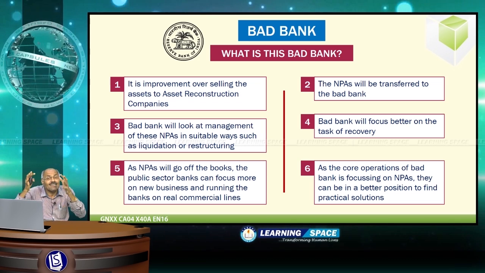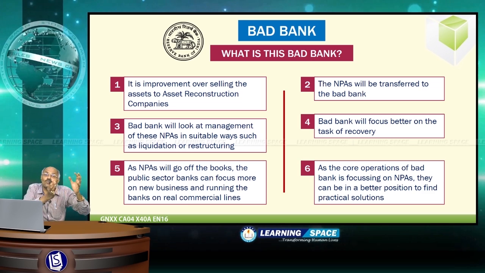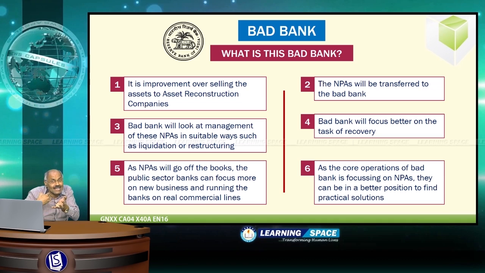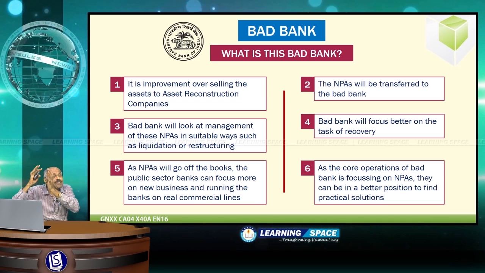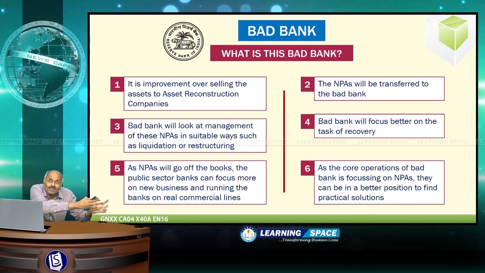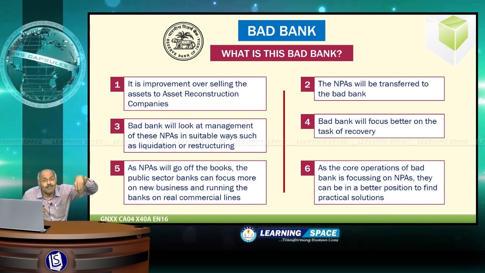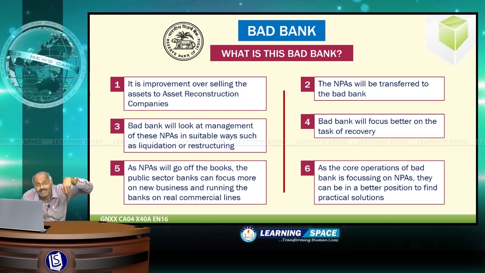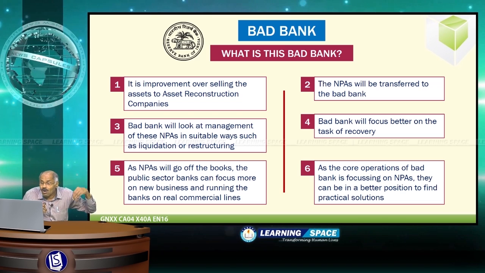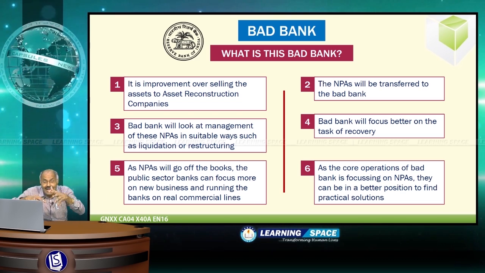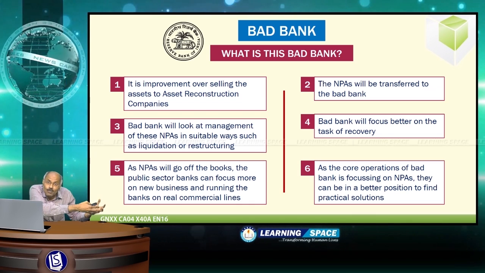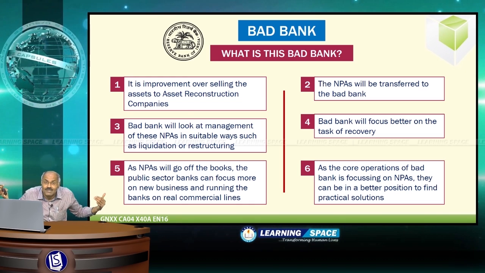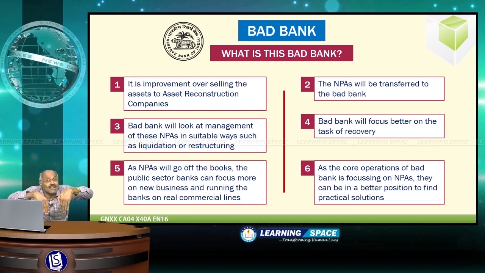And basically, banks will straight away transfer this to bad bank. If some borrower has failed to pay back, then that non-performing asset will be straight away transferred to bad bank. And bad bank will look at the management of these NPAs in all possible ways such as liquidation or restructuring. And as these NPAs are transferred to bad bank, now public sector banks' management will be free of all these problems and they can concentrate on giving loans.